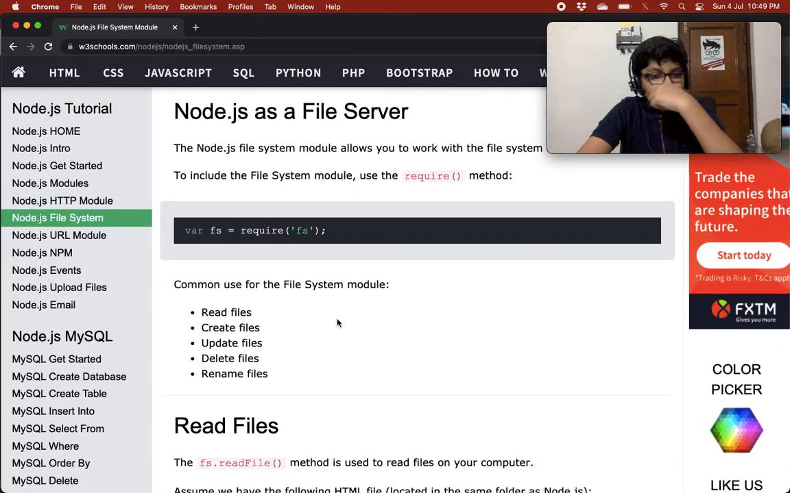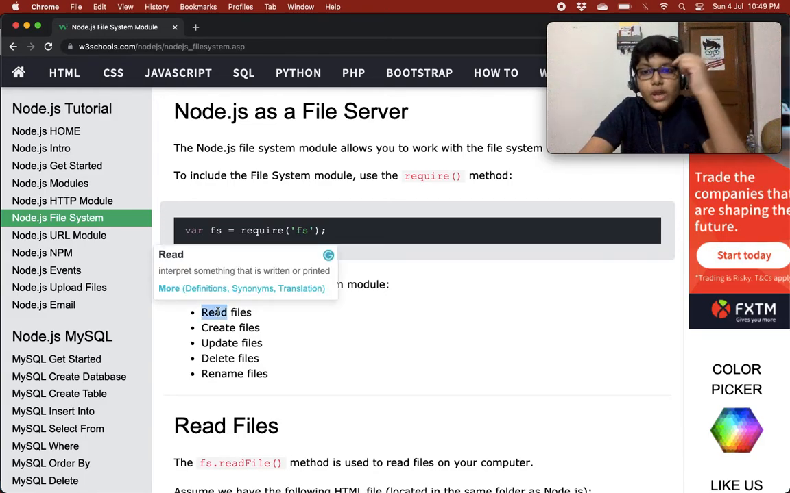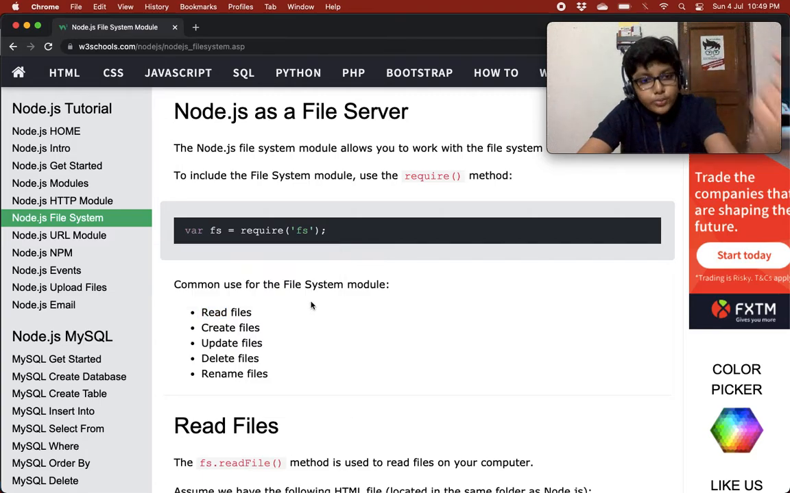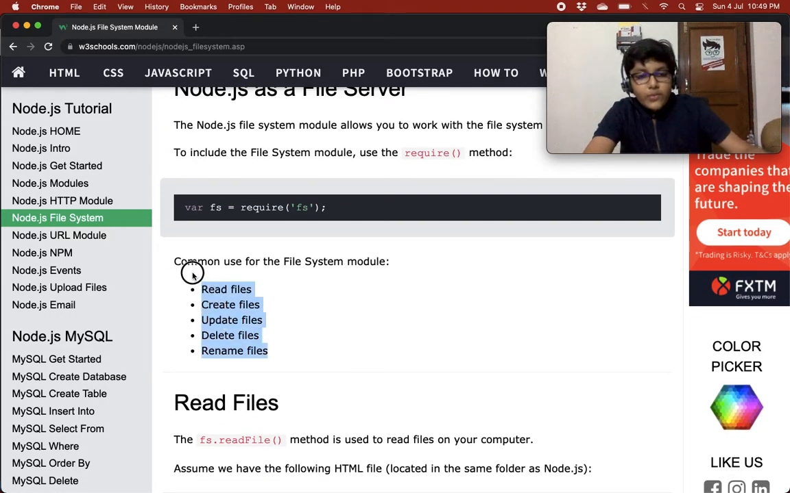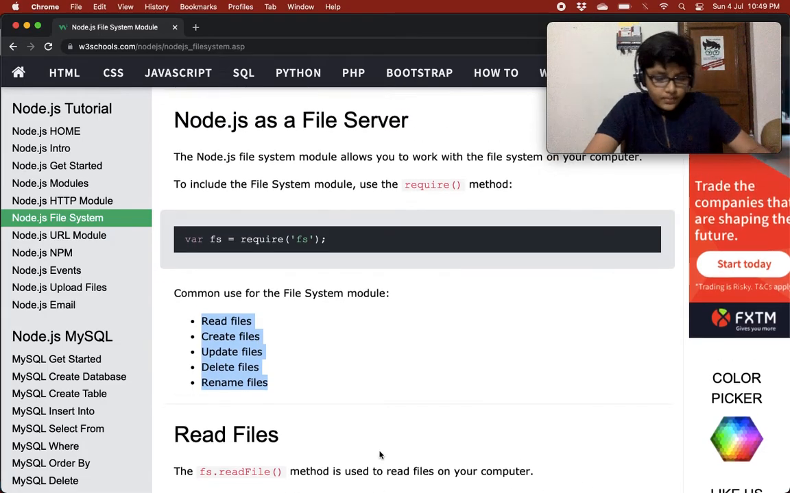So, common uses for the file system module. What are the uses of this fs module? It can read files, so you can read files using this fs module. You can create your own files. You can update files, so you can change existing files. You can delete already existing files, and you can rename files. So this is a very handy module.